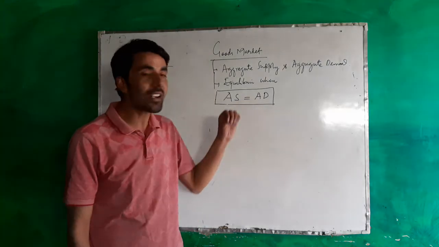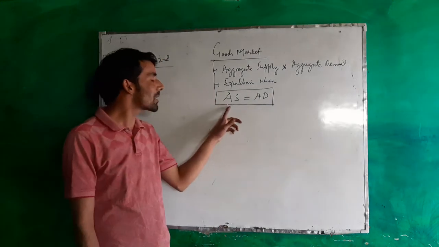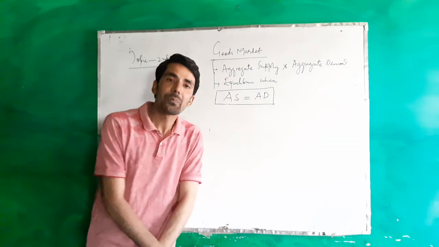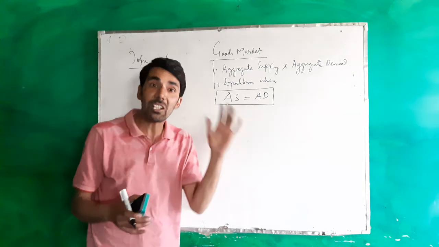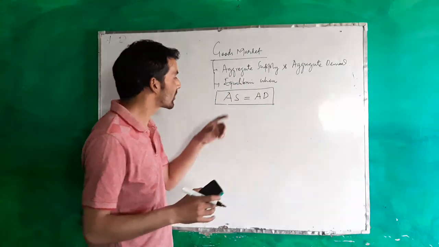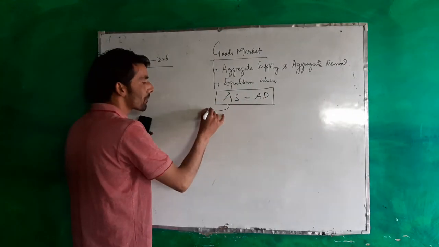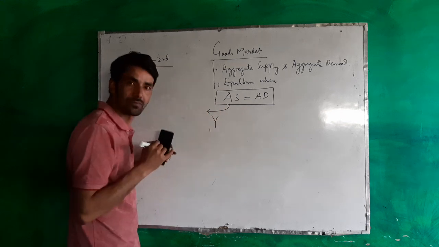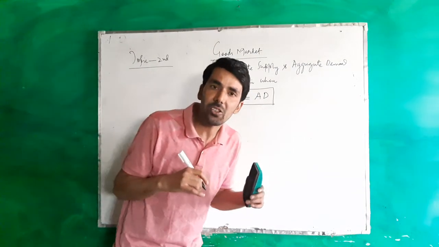And aggregate demand refers to aggregate expenditure on goods and services. So, aggregate supply equals aggregate demand means that the income that firms target by supplying goods and services must equal the expenditure on those goods and services. So, this is aggregate supply and aggregate demand. We can denote that aggregate supply means output that firms are willing to supply. What kind of output is being produced in an economy?